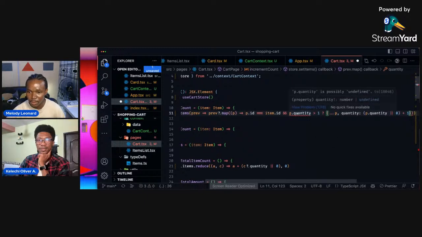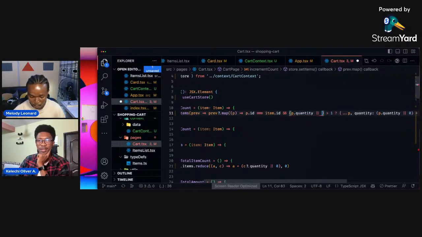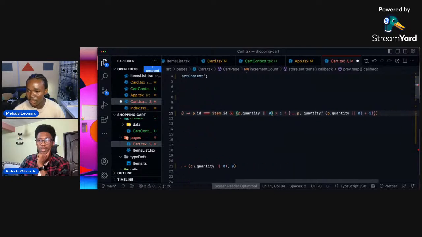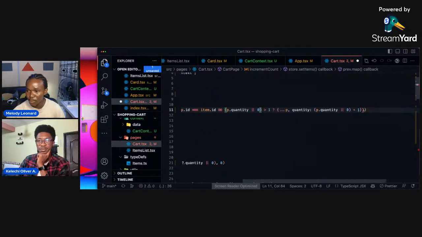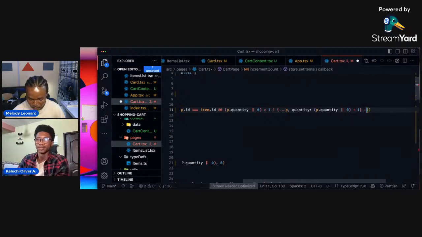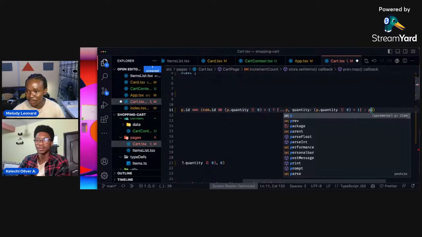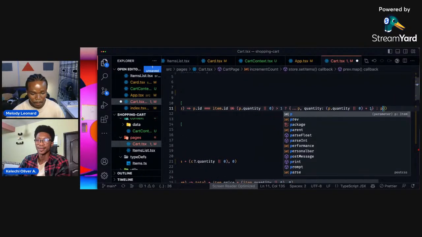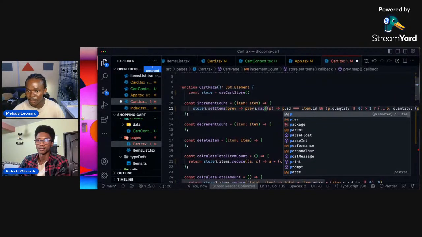Why is this error now? Okay, quantity is possibly undefined. Were you supposed to use and there? Okay, and quantity. Cool. So having one error. We have a ternary here, and if this doesn't work, we want to return the product with the item in the product here. And I think this is it.